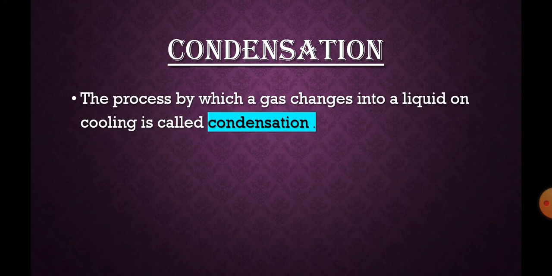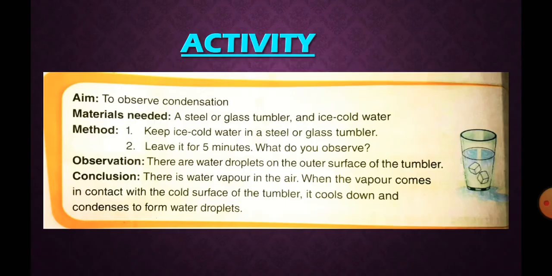Condensation. The process by which a gas changes into a liquid on cooling is called condensation. There is an activity to observe condensation. The materials needed are a steel or a glass tumbler and ice cold water. Method: keep ice cold water in a steel or glass tumbler. Leave it for 5 minutes.